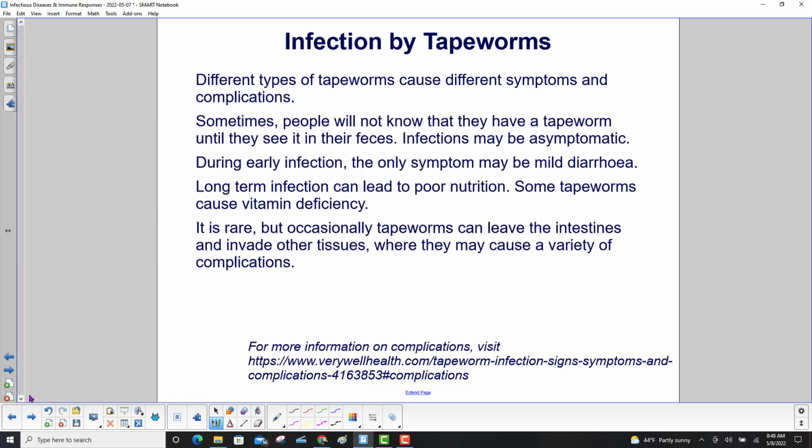Different types of tapeworms cause different symptoms and complications. Sometimes people will not know that they have a tapeworm until they see it in their feces. Infections may be asymptomatic. During early infection, the only symptom may be mild diarrhea. Long-term infection can lead to poor nutrition. Some tapeworms cause vitamin deficiency. It is rare, but occasionally tapeworms can leave the intestines and invade other tissues where they may cause a variety of complications. And here's a source for some more information on the complications.